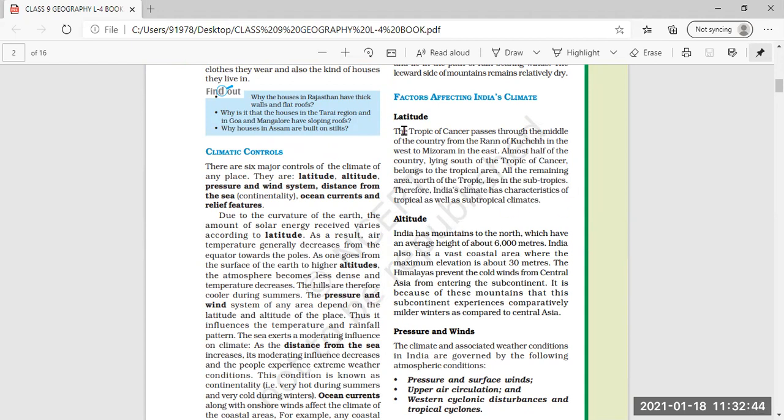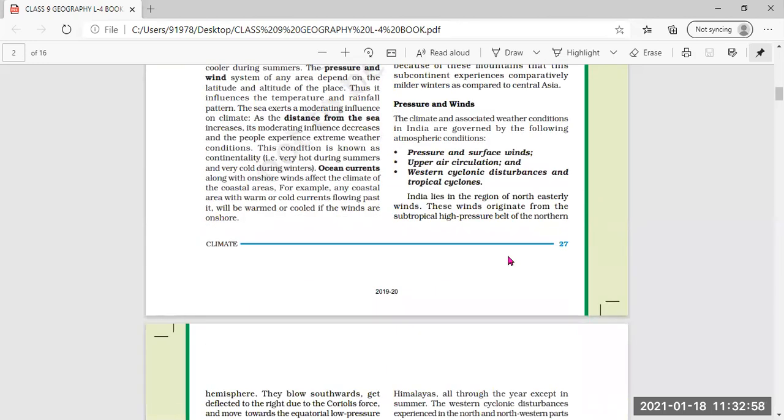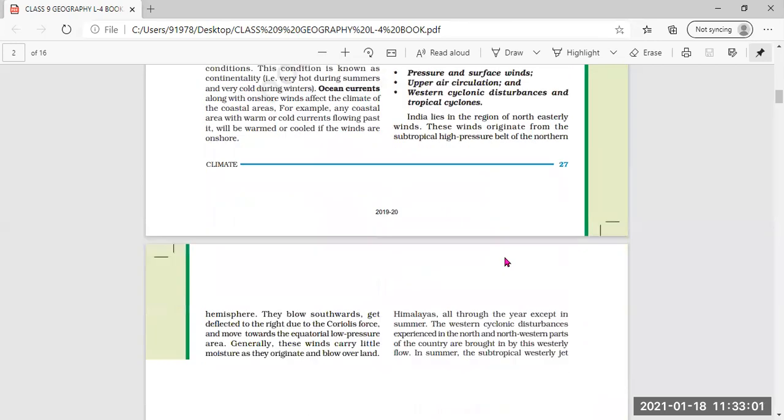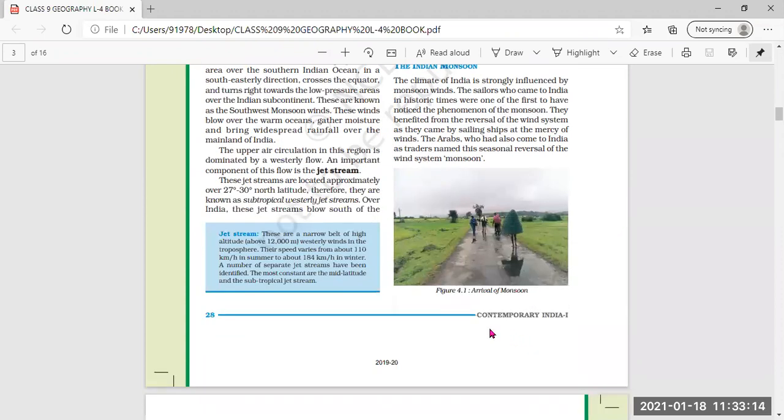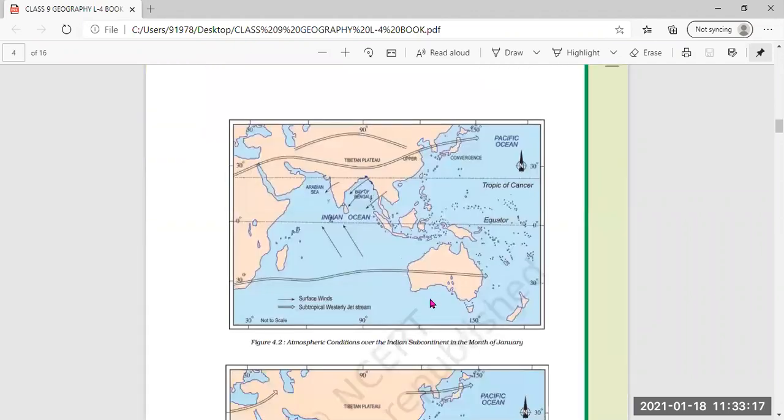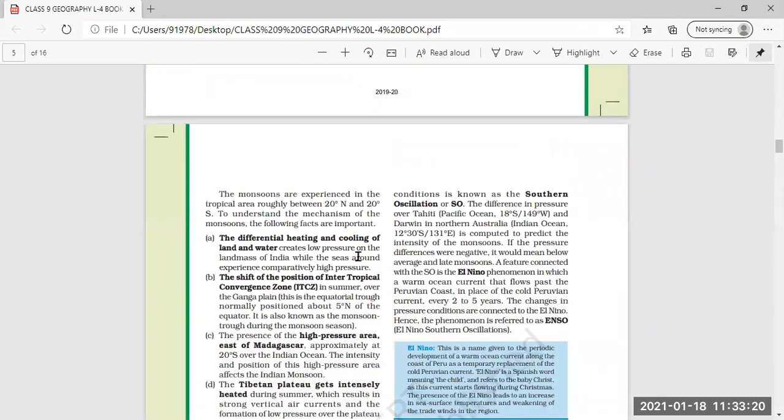Further we will read about the factors affecting India's climate. India's climate is of monsoon type, and the factors which affect India's climate are altitude, latitude, and pressure and winds. So these are the important factors which affect the climate of India. Further, as India has the monsoon type of climate, we will read about the Indian monsoon. Then important facts to understand the monsoon mechanism also, the facts of the mechanism of monsoon.